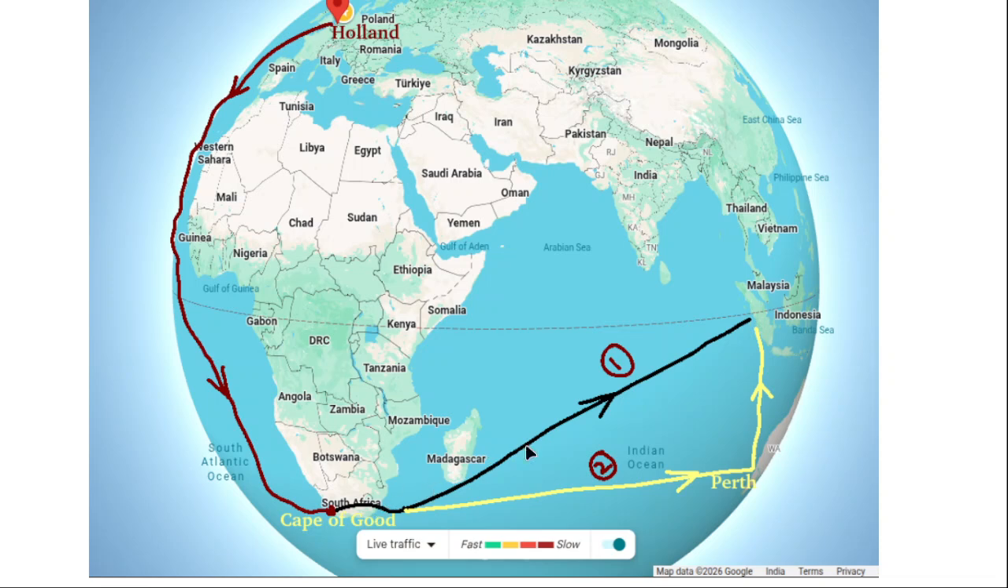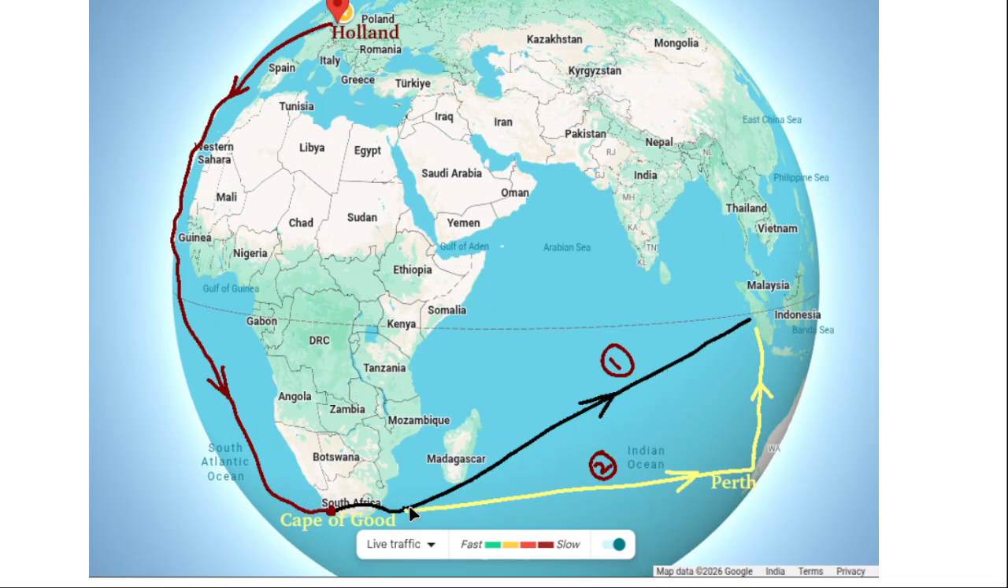But path 1 was causing many problems because the winds were flowing in the opposite direction. At that time there were only sailing ships. Engines were not there, or electric motors were not there. Only sailing ships were there in 1600 and 1700. So because of these winds, the journey was consuming a lot of time.